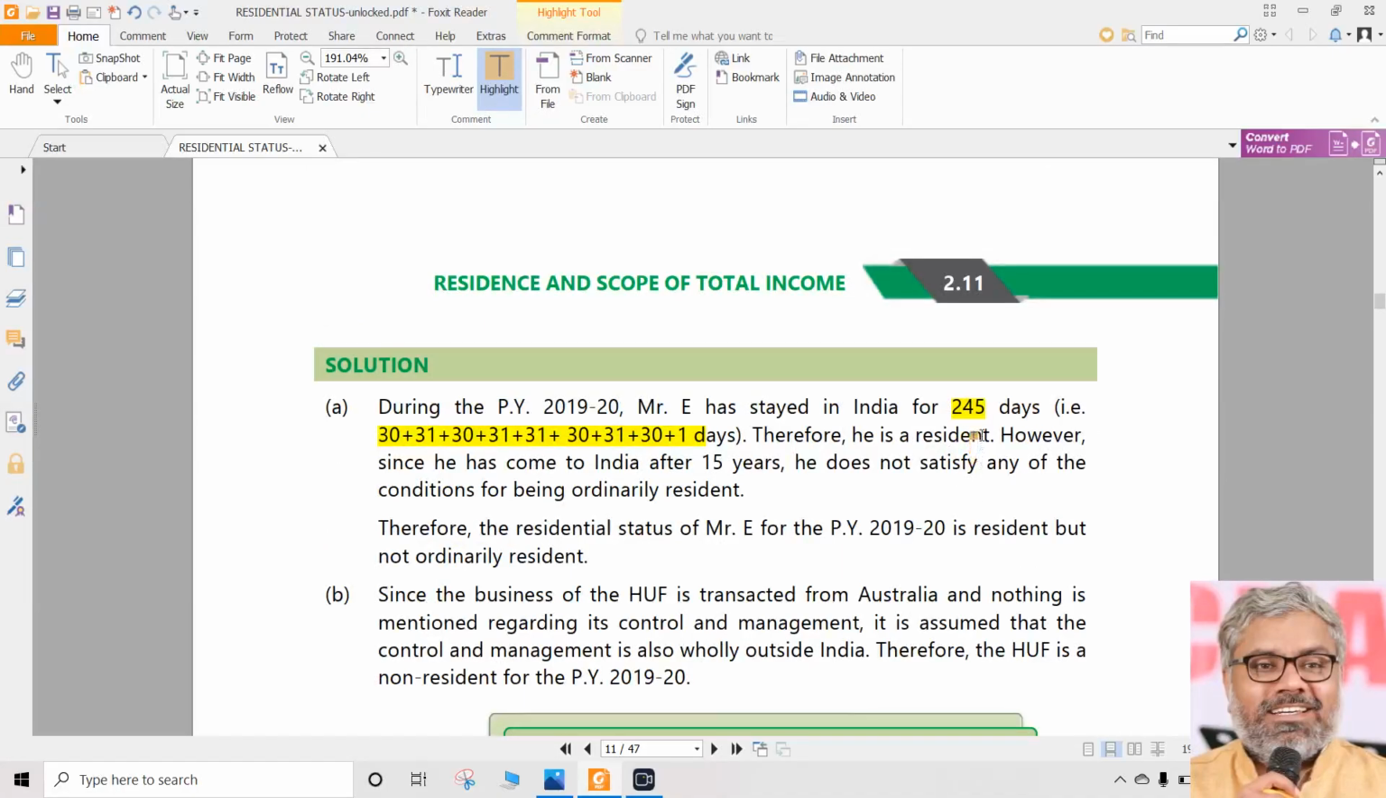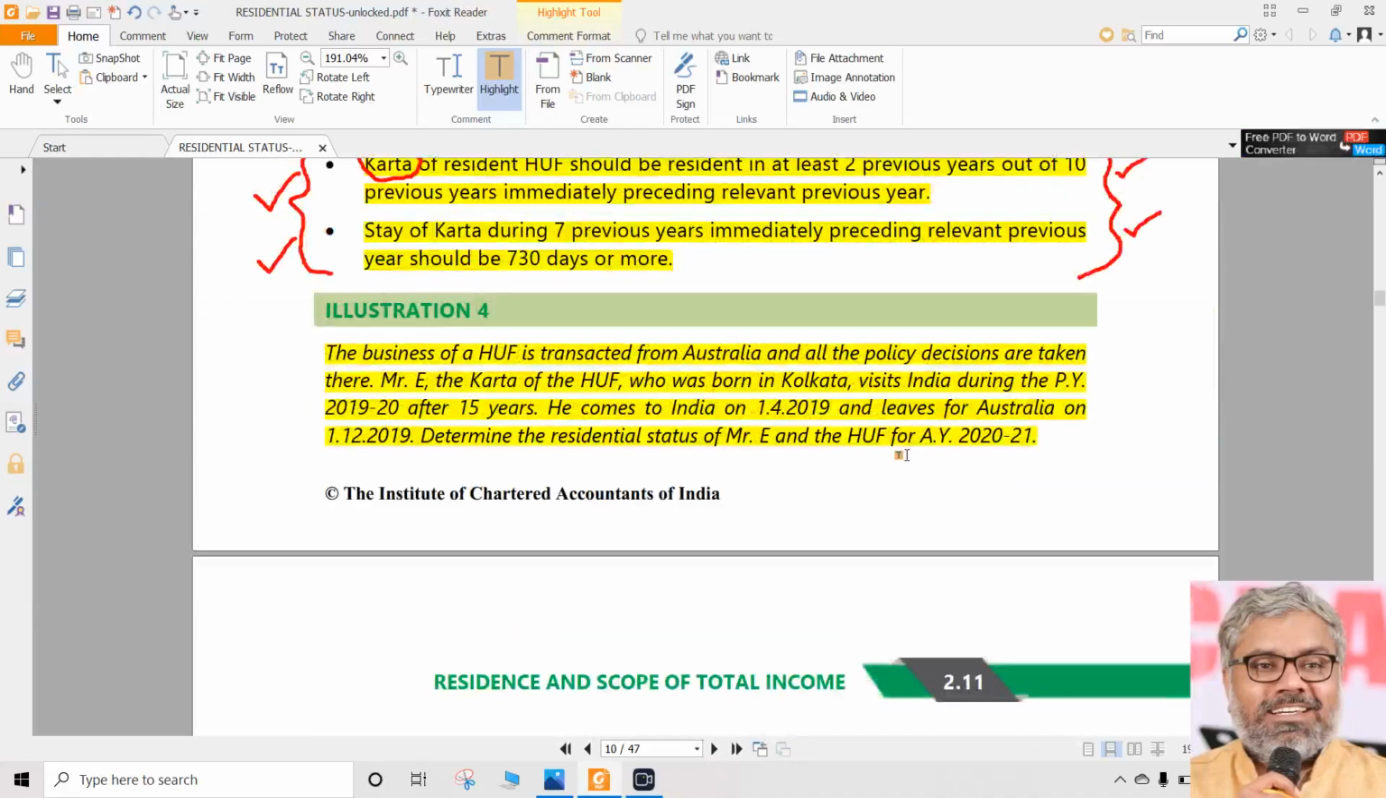Yes, he is a resident. However, once he is a resident, we have to check the additional conditions for determining whether he is ROR or RNOR. For that, he should be a resident in at least 2 out of 10 years immediately preceding the previous year. Was he? No, because he didn't come to India at all in the past 15 years. So there is no way that he can be a resident in 2 out of 10 years.